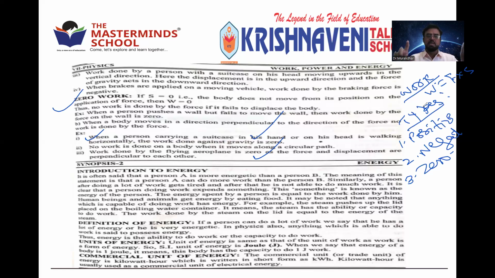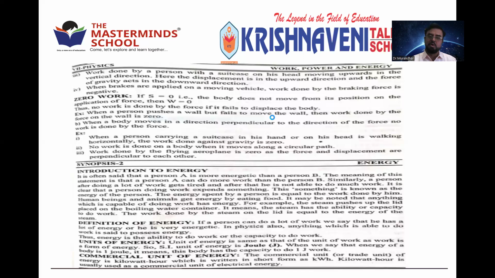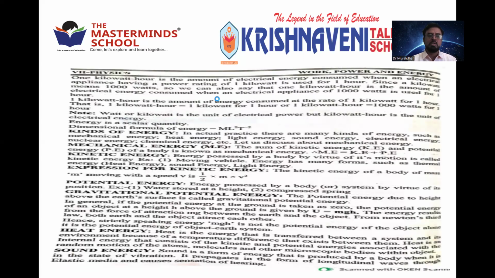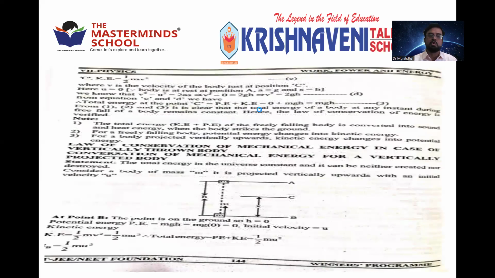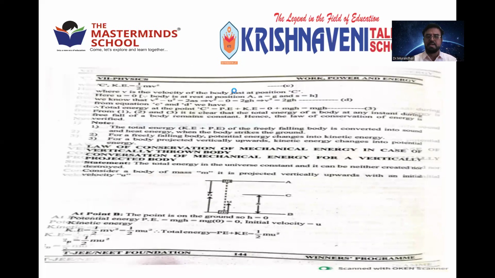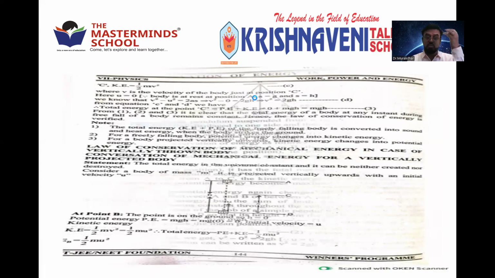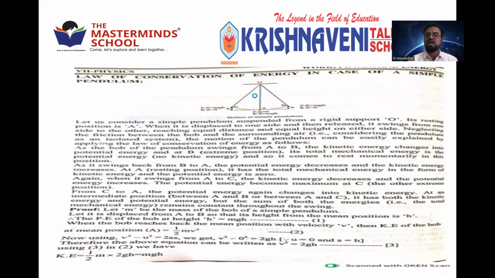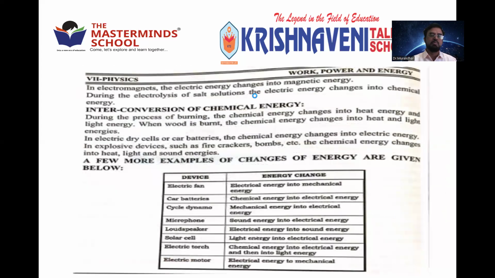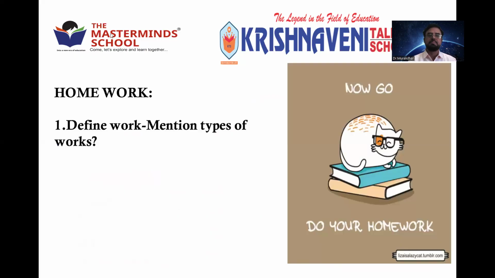So this is a clear picture of what work is, what we have seen till now. In the next classes, we'll discuss energy and the relation between energy and work, followed by power also. Energy you have already seen in a video. The same video we'll watch again to know more about energy. What is kinetic energy? What is potential energy? What are the other forms of energy? And what is the law of conservation of energy? Then finally we come to the power part also. So today we are completely clear about work and types of work.